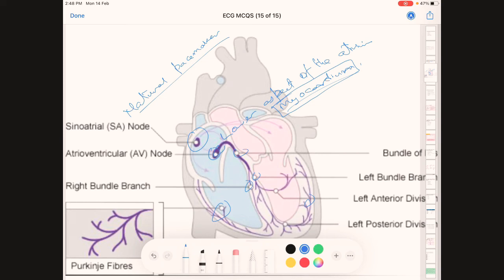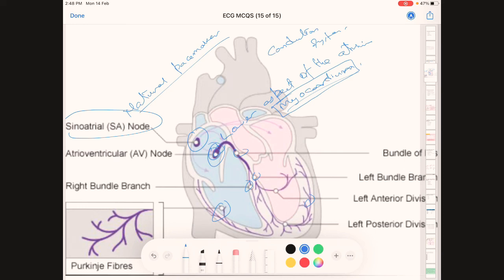So again, I repeat, this is the conduction system of the heart. First, from SA node, which is located at the right atrium near the inferior vena cava, impulses are being generated and reach the AV node, which is located at the myocardium.